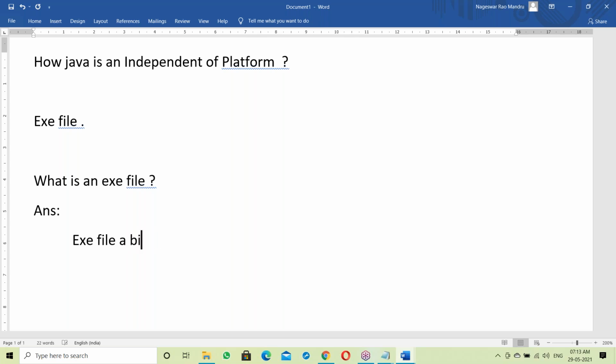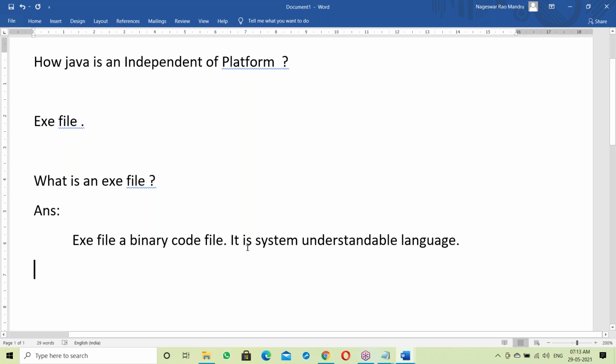It is a system understandable language. So, the simple answer: an exe file is a binary code file.